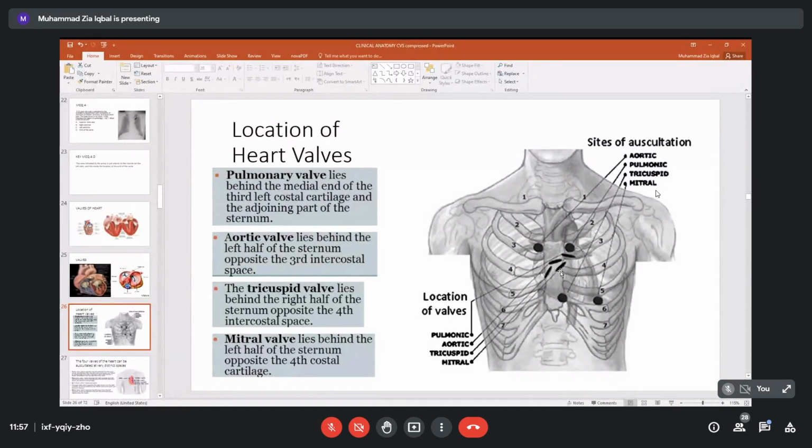Now, I said that when these valves open and close, they produce sounds. So these sounds travel to our chest wall.